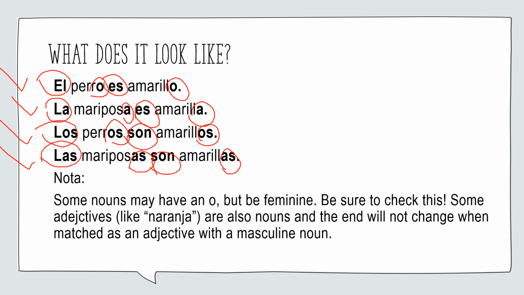And some adjectives, there's another little note to the side here, like naranja, they're also nouns. So la naranja is an orange, but we also use naranja to describe things as being orange, but we don't say naranjo. So if it is derived from that noun, you're going to just stick it on as an adjective. It's not going to change around like we typically do with amarillo, amarilla. This one is going to stay naranja no matter what, whether it's with a feminine or a masculine noun.